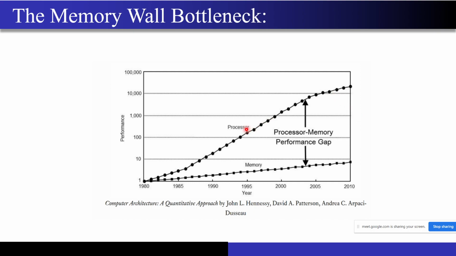Generally, everybody says the number of transistors doubles every 18 months. This has generally been true for processor technologies. If you look at this graph, on the x-axis you have the year, and on the y-axis you have the relative performance.